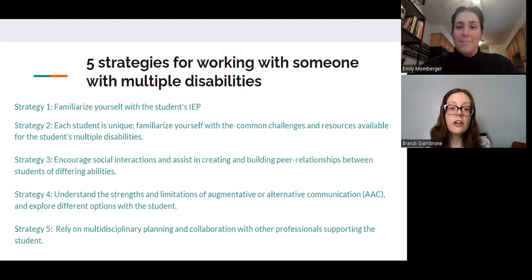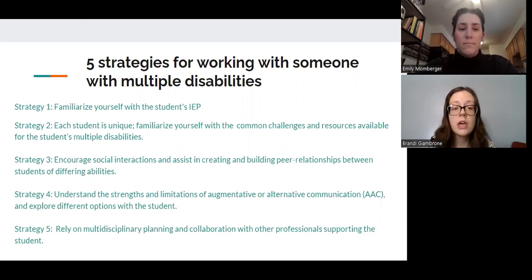Now we're going to go over our 5 strategies for anyone working with someone who has multiple disabilities. Our first strategy is to familiarize yourself with each student's IEP. These IEPs are specific to that particular student, so take your time to familiarize yourself with that IEP. It's going to have all the information that you need and the people to contact for help with that particular student.